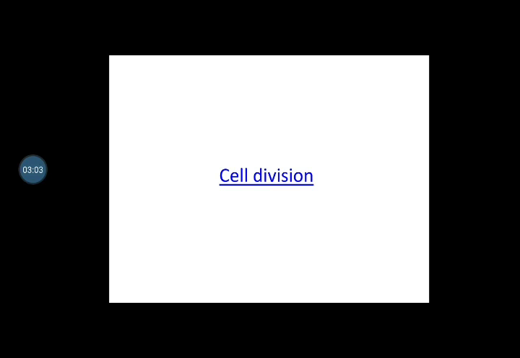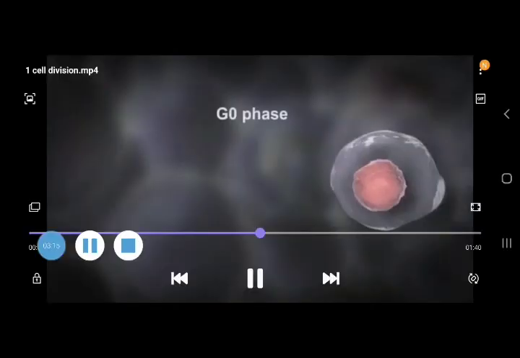So we have G0 phase, G1 phase, S phase, G2 phase, and M phase, and finally cytokinesis. So this is all about cell division. Let's have a look.